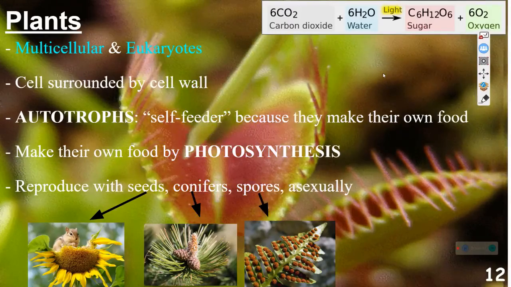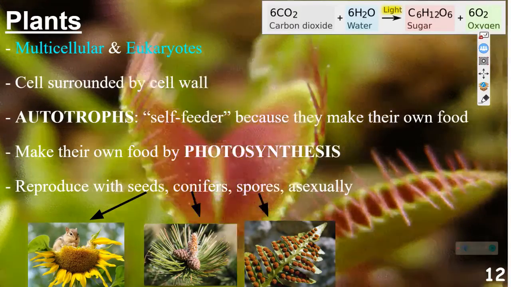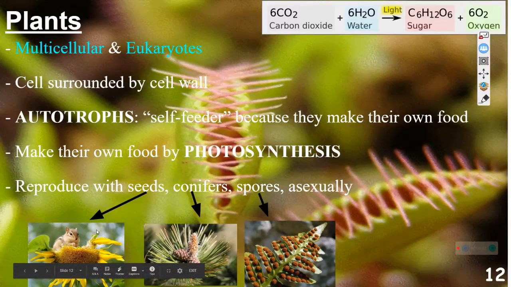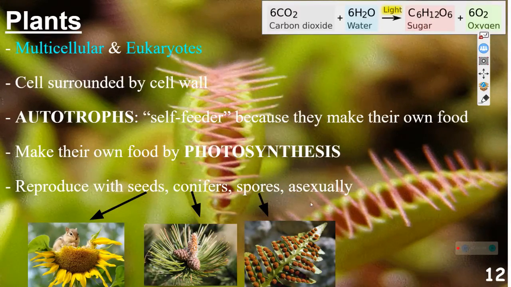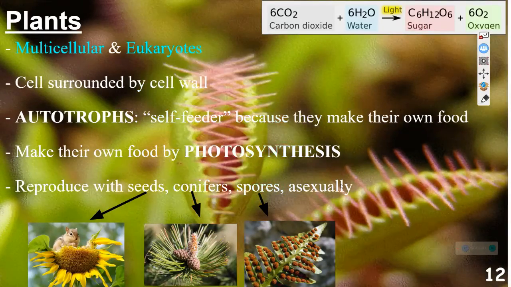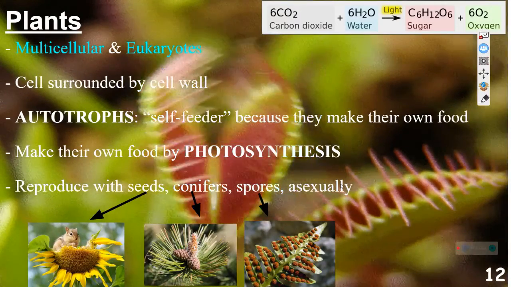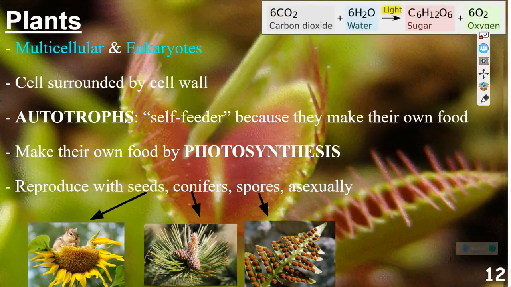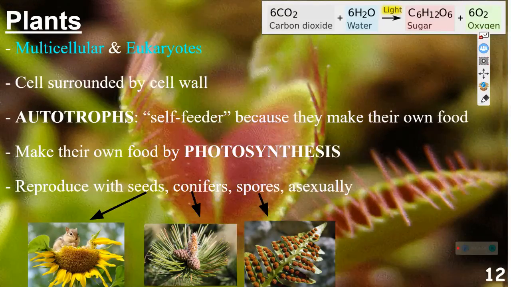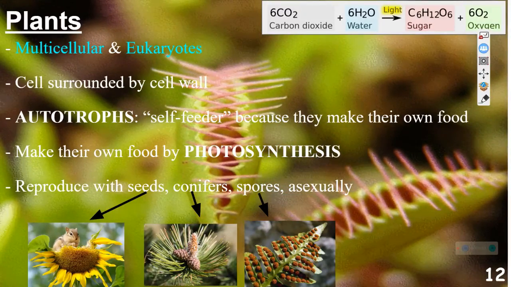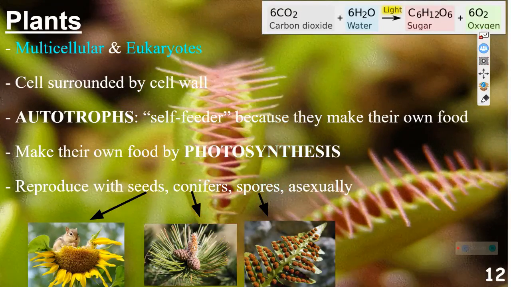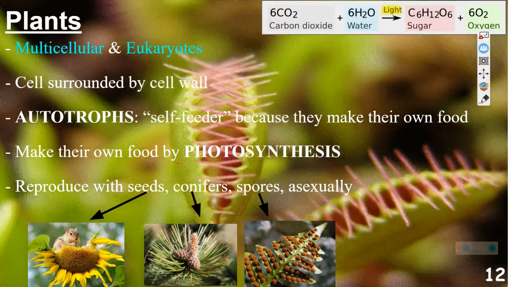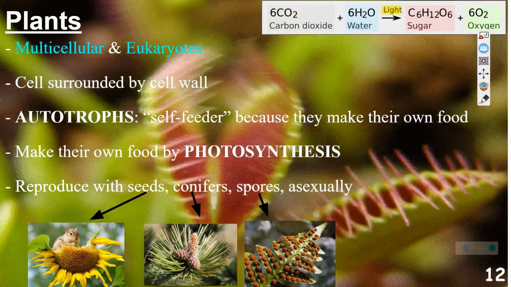Now remember, any living organism will reproduce. Plants are going to reproduce with seeds, like the cute little chipmunk that's chewing on the sunflower seeds, cones, like for pine trees, or spores. The other one is that they could reproduce asexually, meaning there is no male-female tree. They're kind of self-pollinating there. Asexually means you don't need two different trees. They self-pollinate, and that happens in rarer circumstances.